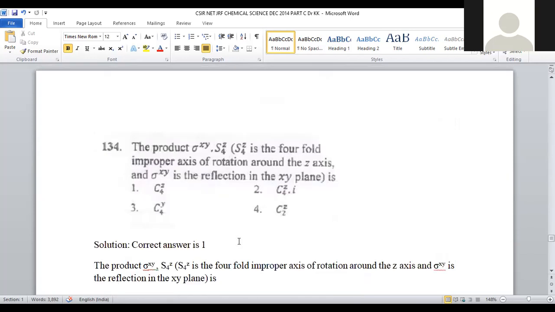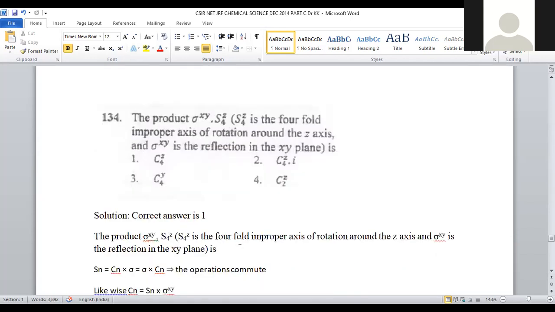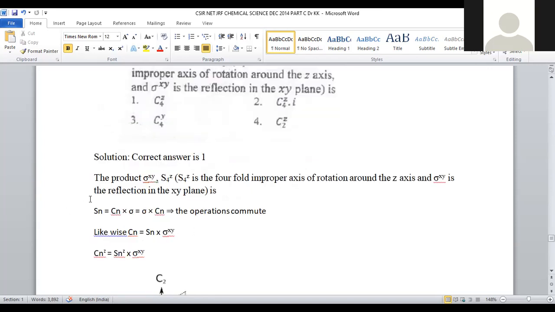Let us move on to question number 134. So again, it is a question from group theory. The product of sigma xy and S4 Z, where S4 Z is the fourfold improper axis of rotation around the Z axis, and sigma xy is the reflection in the xy plane. So the reflection plane in the x direction as well as in the y direction will be taken. Sn is given as a product of Cn and sigma. In a similar manner, Cn to the power z is the product of Sn to the power z and sigma xy, right?